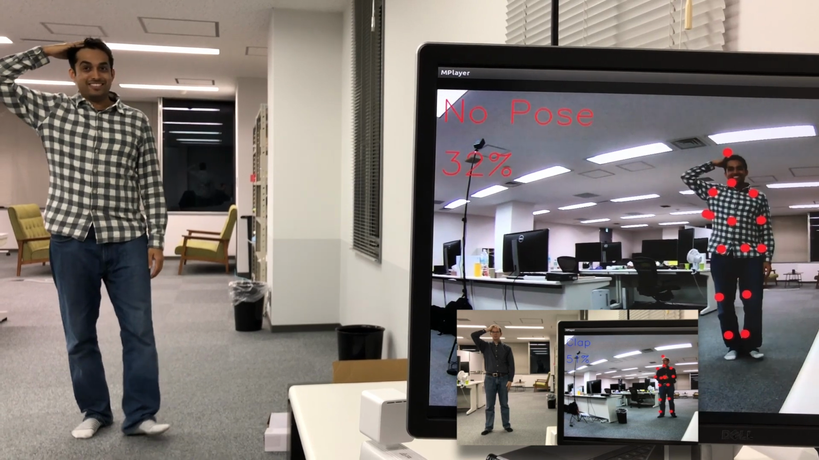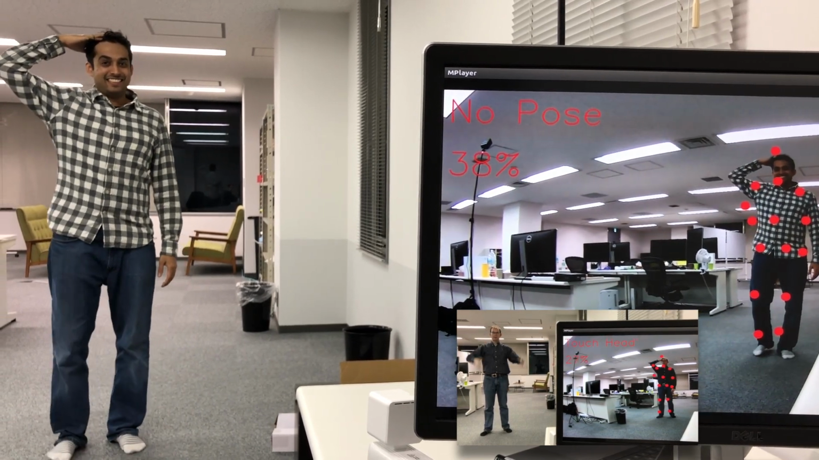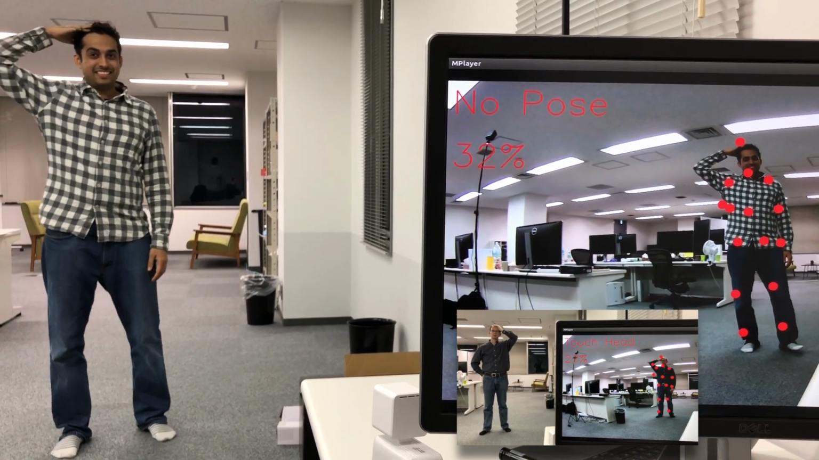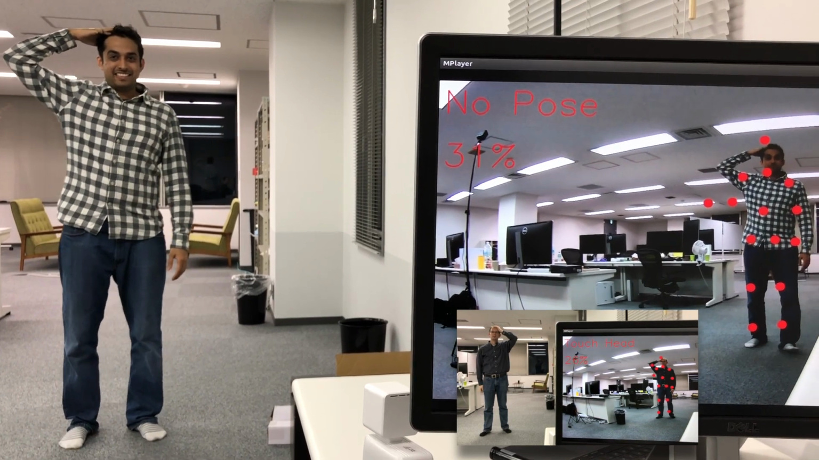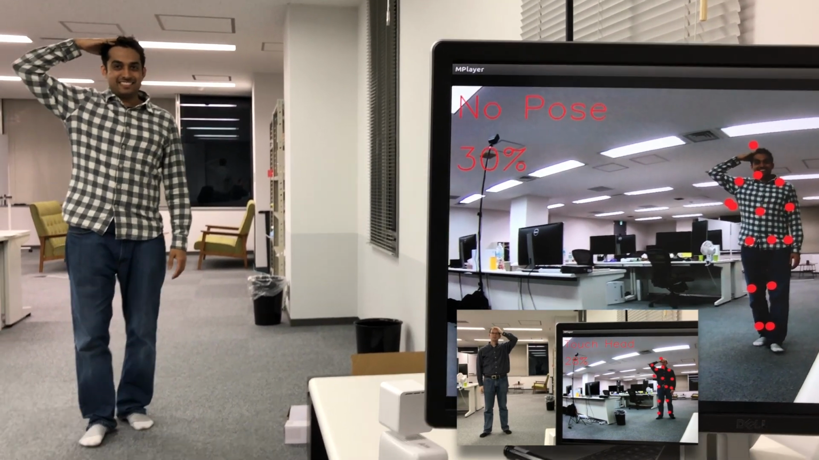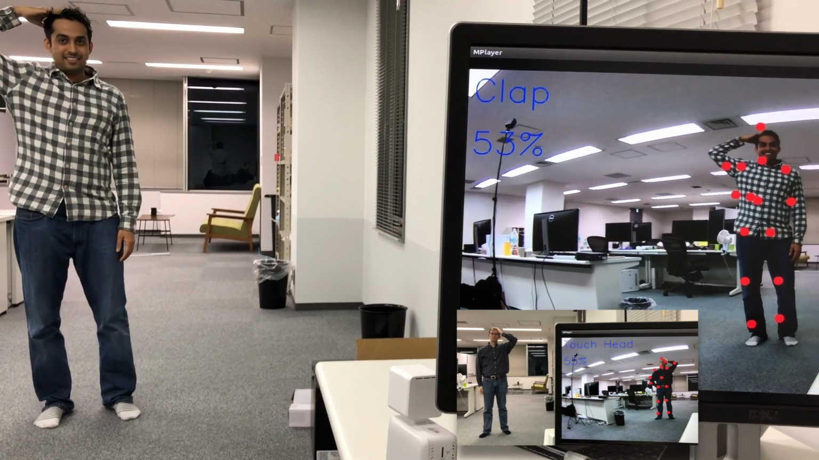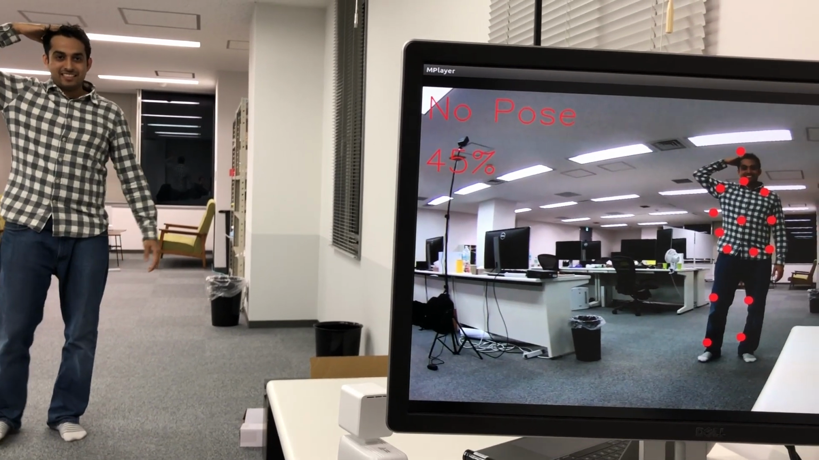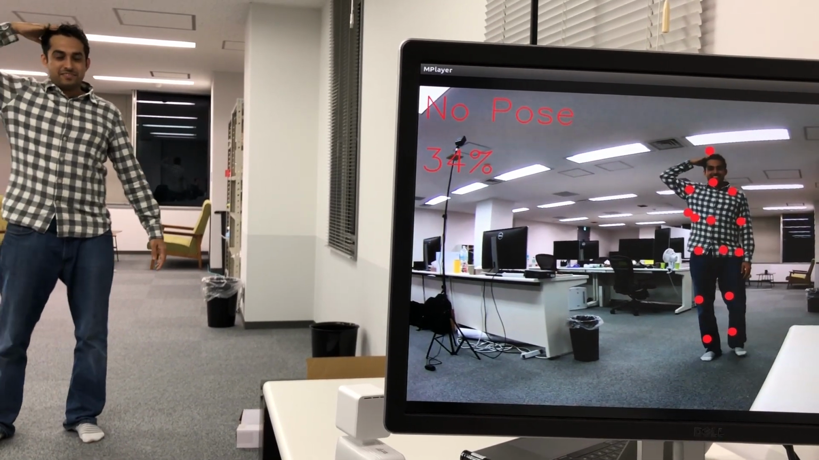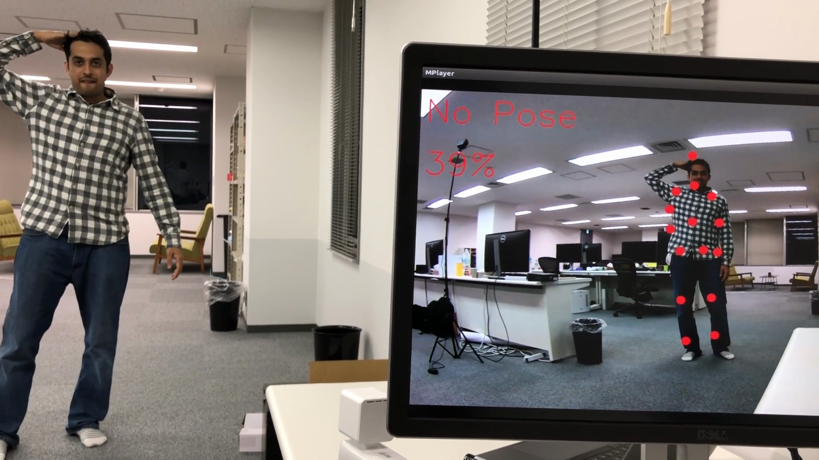You can see in this case, in the lower right-hand corner, it is classifying touch your head just fine. For the other test, it is not classifying correctly, or it takes a while to get the right pose to be recognized. And you can see that some of the data points are not lining up correctly with the user's body.